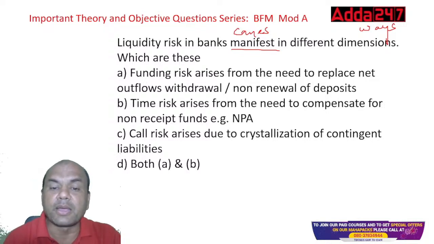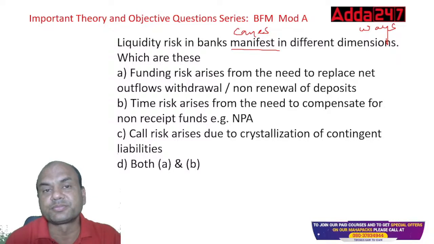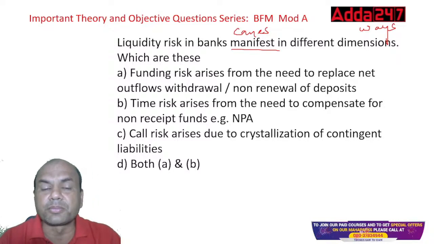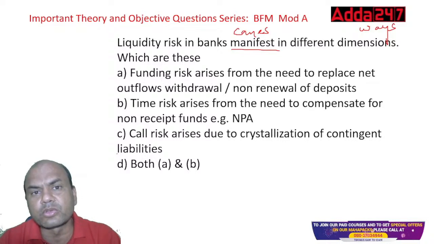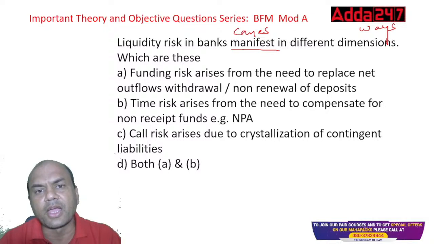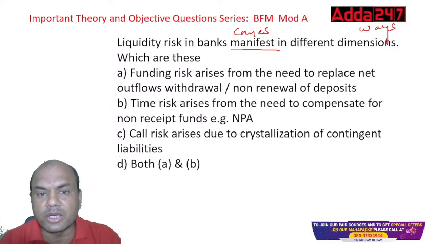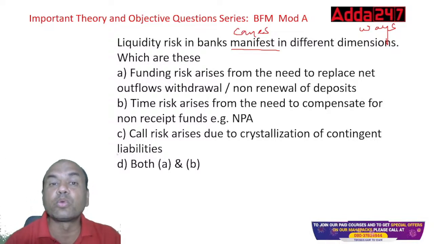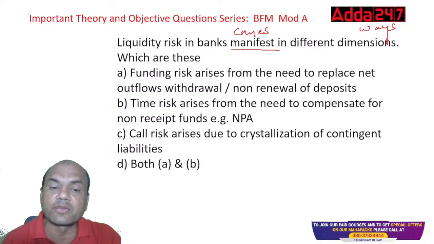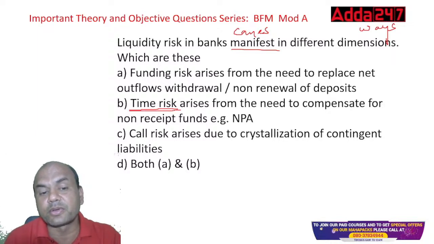Number two, time risk arises from the need to compensate for non-receipt of funds, NPAs. Basically, suppose I've given a loan, so what is my logic? The logic says that that person will pay me the EMI, or if a CC is given, that person will pay me the interest, and that interest I'll use for paying the depositors. But if I don't get that interest, don't get that EMI, then what? That will also create a time risk. Time risk means at the time, I'm not having the funds.